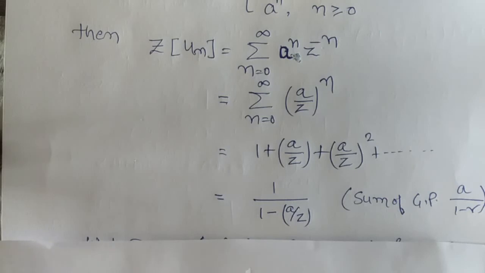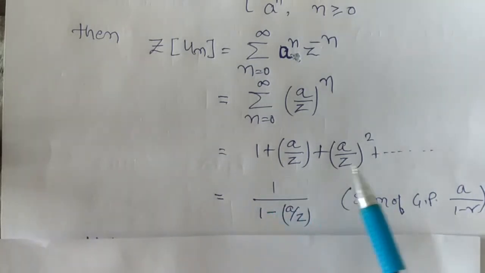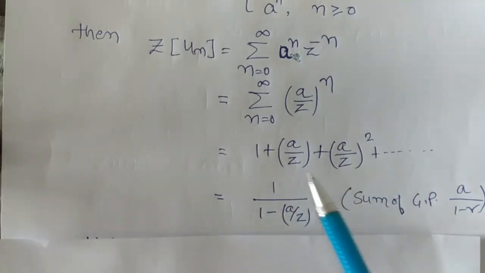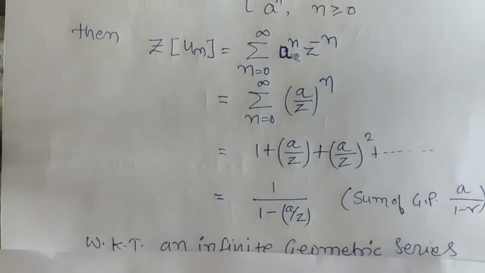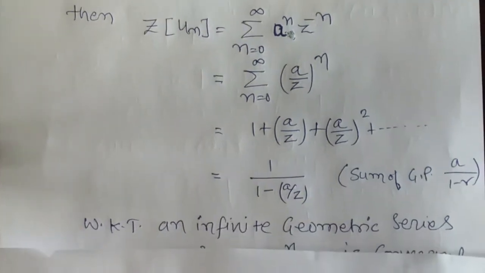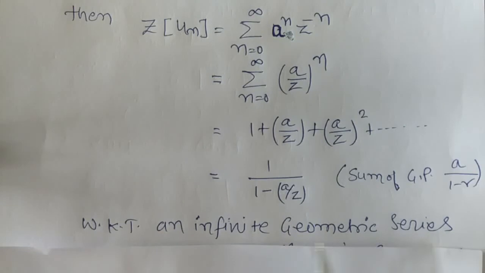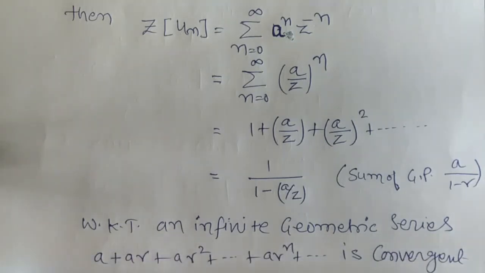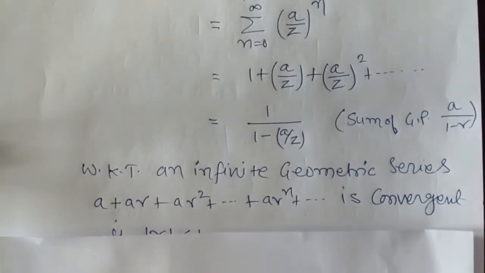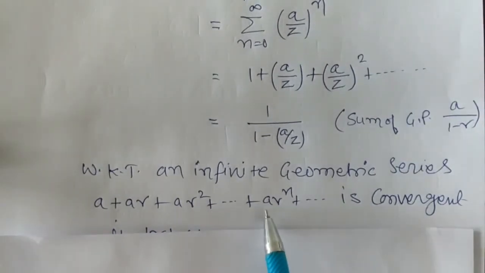Now about the convergence of this sum, this is an infinite GP with common ratio a by z, and as we know, an infinite geometric series of the form a plus ar plus ar square plus so on, ar to the n plus so on, is a geometric series with first term a and common ratio r.